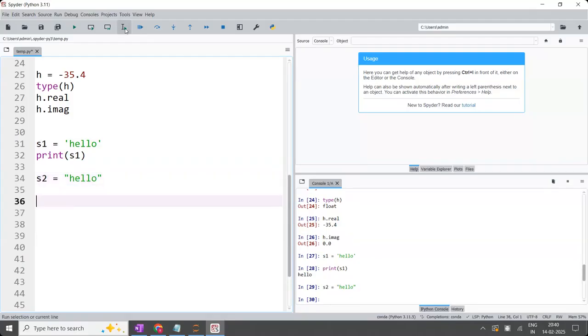Now, if I execute this one and I print the S2, what is the answer? It is also hello only. So there is no difference. If you write in the single quotes or if you write in the double quotes, there is no difference.